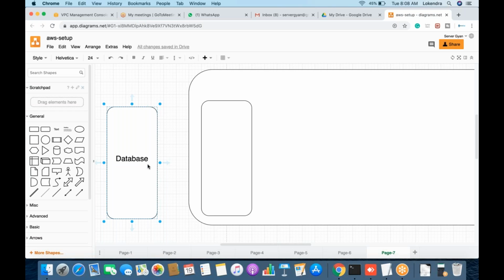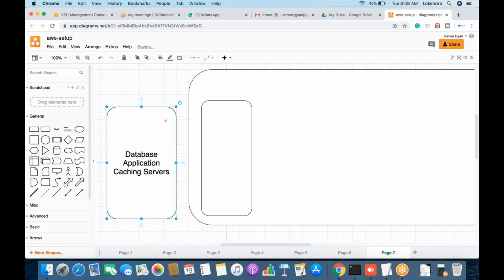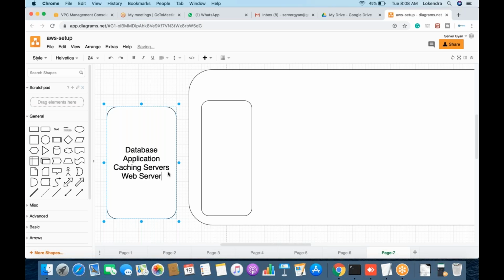First of all, we have database, then we have application server, then after that we might have caching servers. Caching servers, and after that we have web servers. Now, what is the role of all these? When we are going to create VPCs for all these, what could be the best way to design VPCs for these? And once we create these VPCs, how are we going to set up connectivity between all these?